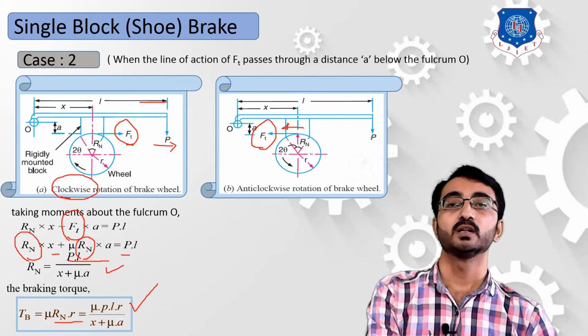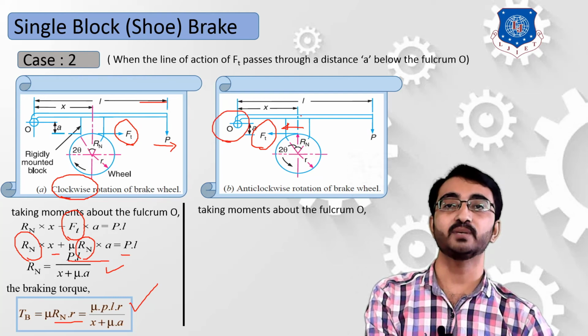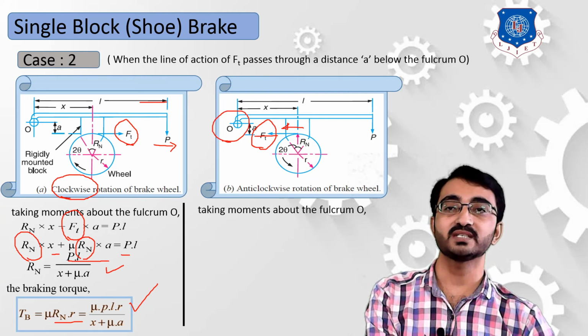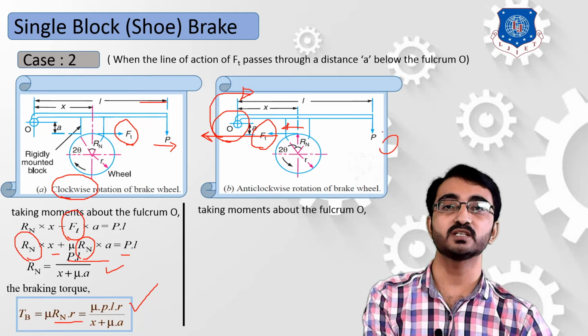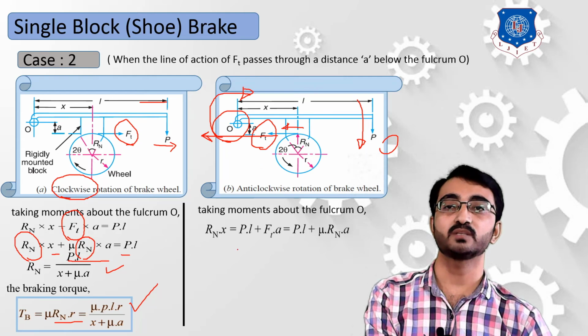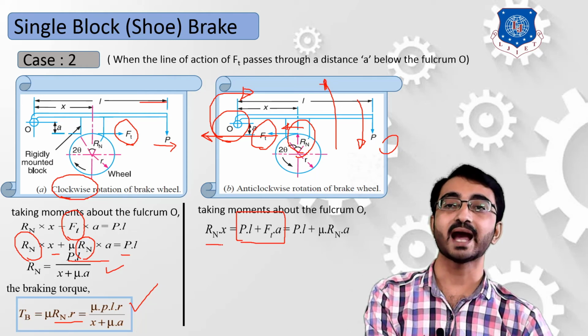Okay, so now you can derive the equation for moment about point O. So now what will happen? This Ft force, which is acting in the negative x direction, will try to rotate in a clockwise direction. Again, your P force is producing a clockwise rotation. So we have to understand that PL plus Ft into A both lie in a clockwise direction, and your Rn, this reaction force, will try to produce an anti-clockwise rotation. So Rn into x is equal to PL plus Ft into A.